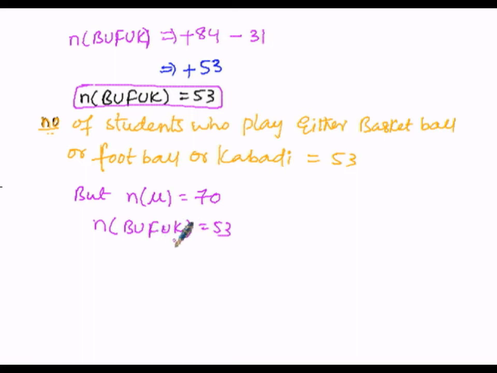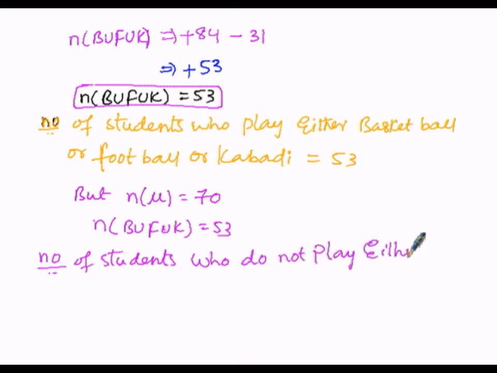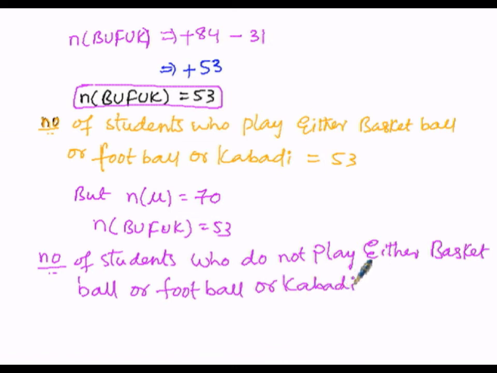So here the mathematical statement is: the number of students who do not play either basketball or football or kabaddi, that is n of B union F union K whole dash.